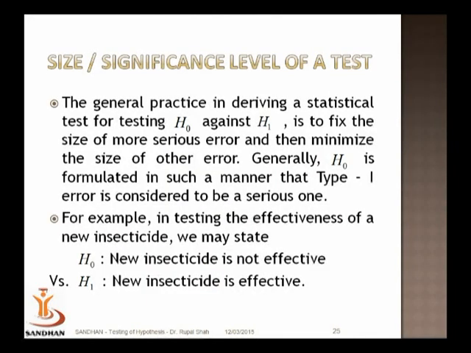For example, suppose we want to test the hypothesis H0 that the new insecticide is not effective versus the alternative that the new insecticide is effective. Okay, so here, saying that the new insecticide is effective when it is not would be committing a type 1 error.